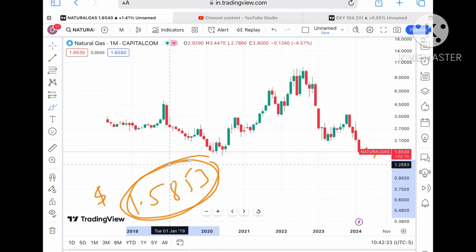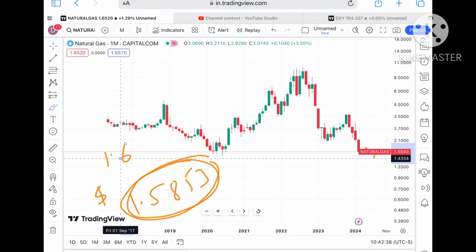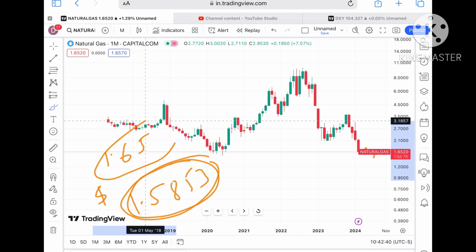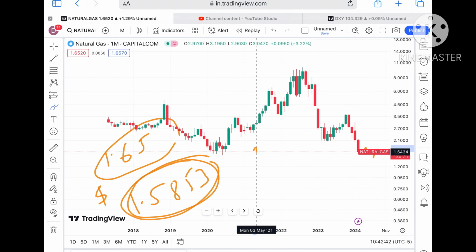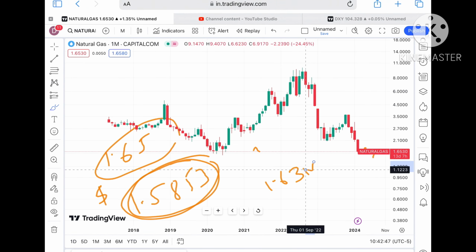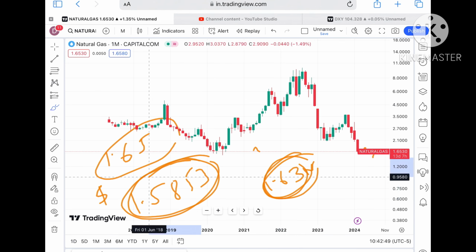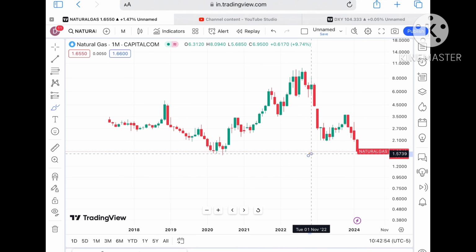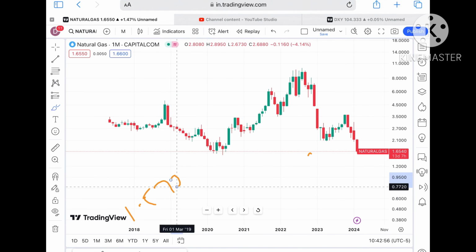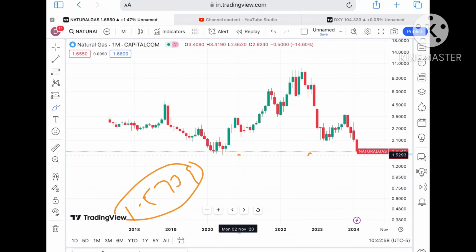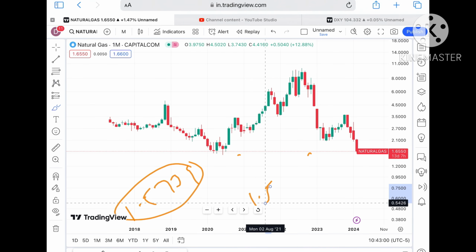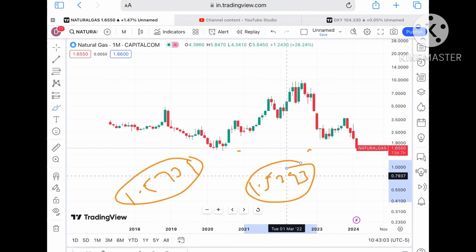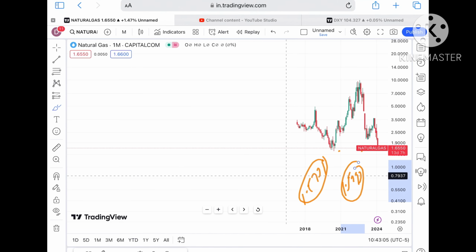Okay, this is the level we can see if it moves below this particular level. Now if the price starts falling below that level, this is the strong support I am telling you. Before that, because now the price is trading at $1.6520, after that we can see the next support at around $1.6316. After that, if this level moves further down, then we can see a level of $1.5853, and if it goes below this level, because 1.5739 is already being tested, chances will be very high we can see a level of $1.5293.